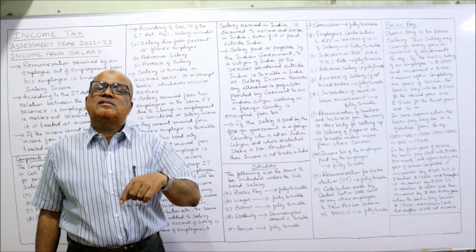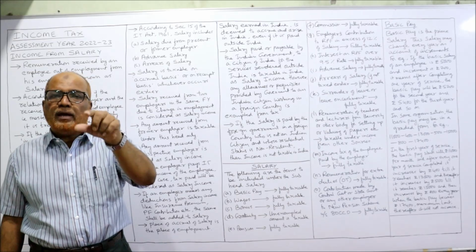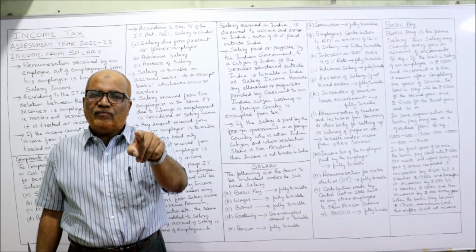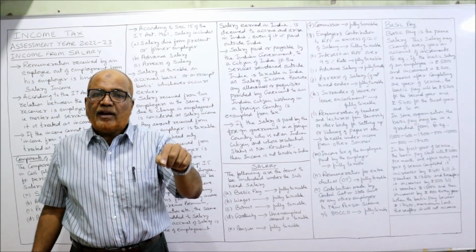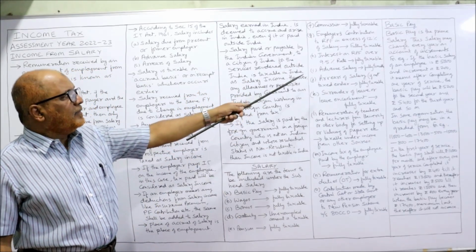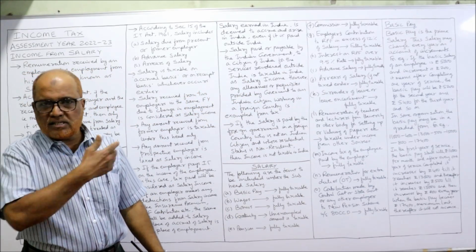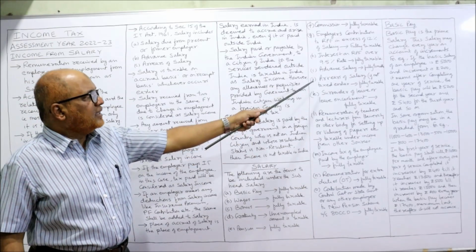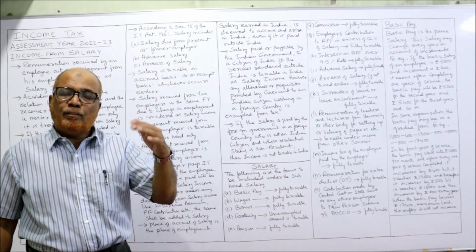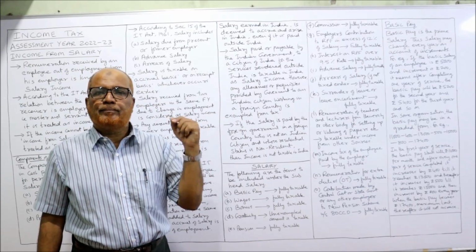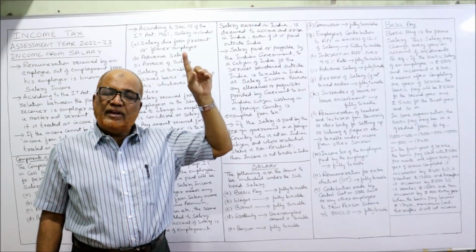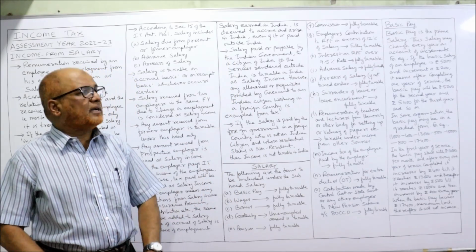Then interest on RPF over 9.5%. The Income Tax Act says if interest accrues on RPF, we have to see the rate. If the rate is up to 9.5%, it is not taxable. If the rate of interest is more than 9.5%, it is fully taxable. Then advance salary receipt, which I just told you is fully taxable. Then arrears of salary, if not taxed earlier. That means previous year's salary. If arrears of salary are received during the current year and were not taxed last year, now they will be taxable.